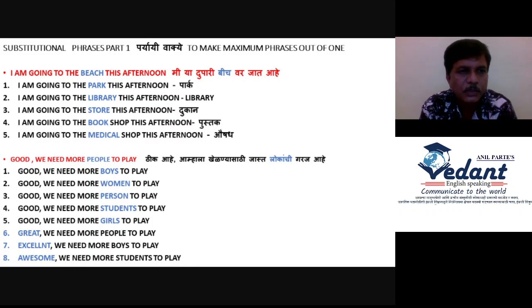Then you can also change good. Instead, you can say: Great, we need more people to play. Excellent, we need more boys to play. Awesome, we need more students to play. I have not translated this into Marathi because I wanted you to do a little exercise. Take a little pain to translate it into Marathi. So these are some examples I have prepared. On that basis you can make a number of phrases which are short but full sentences.